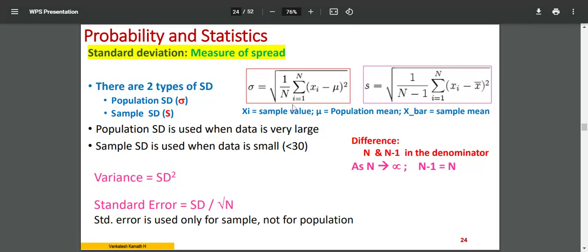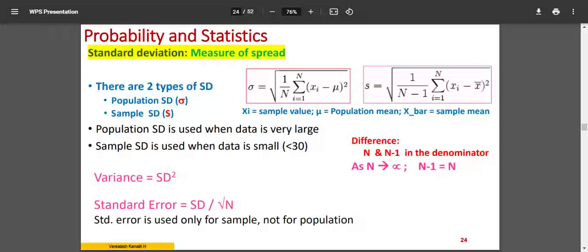Normally, when the sample size n is less than 30, we say it is a small sample. If the sample size is more than 30, we treat it like the standard deviation of the population. Why? The difference is simple. The denominator n minus 1 will be almost the same as n as n tends to infinity. As n tends to a very large value, this 1 loses its importance. So n minus 1 will be almost the same as n. For example, 999, which is 1000 minus 1, is approximately similar to 1000.